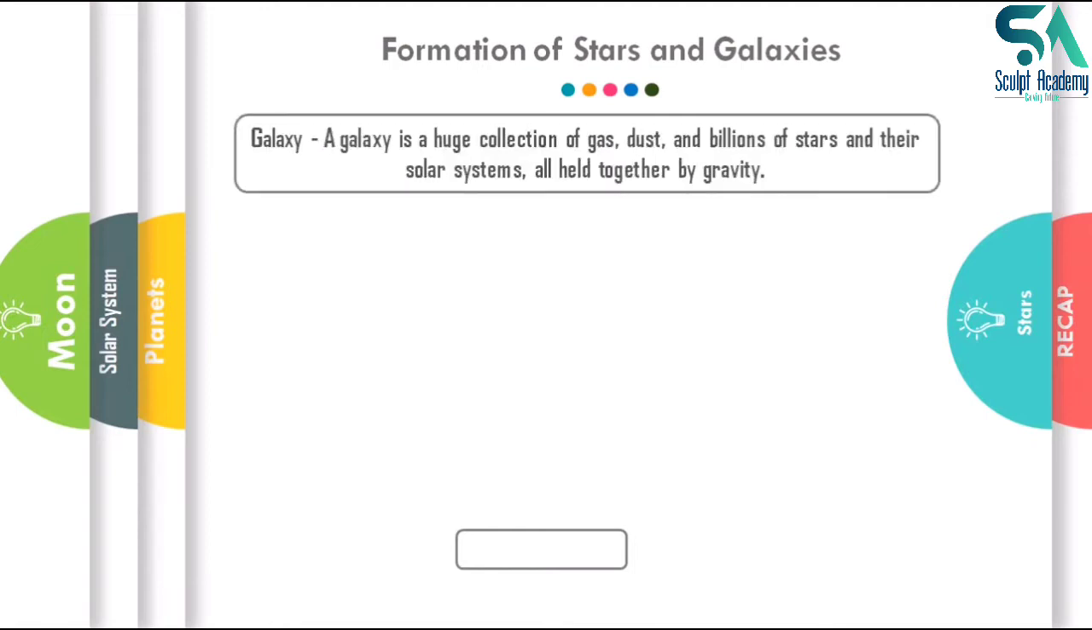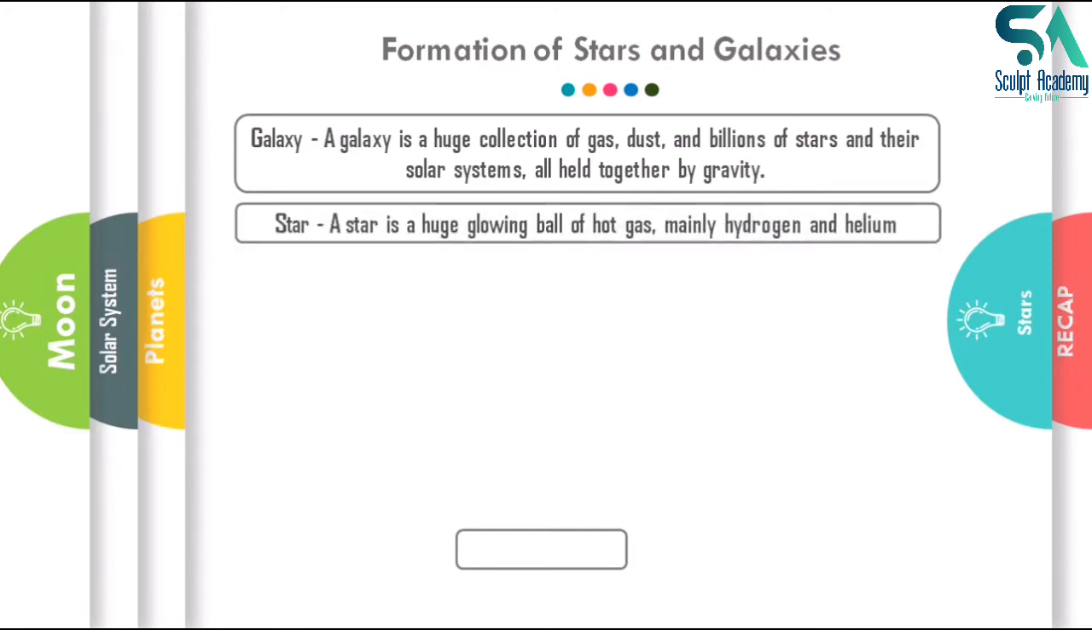Basically, what is a galaxy? A galaxy is a huge collection of dust, gas, billions of stars, their solar systems, and all these things are held together by the gravitational pull of each other, right? And what is a star? A star is a huge glowing ball of hot gas. Mainly the gases are hydrogen and helium, and these gases are actually the fuel of the star. Because of hydrogen only the star glows.